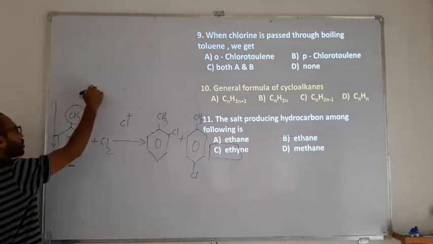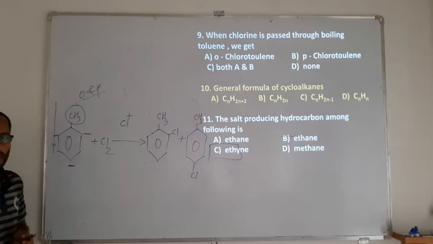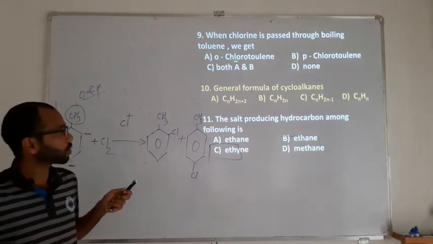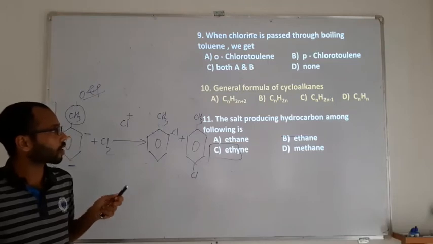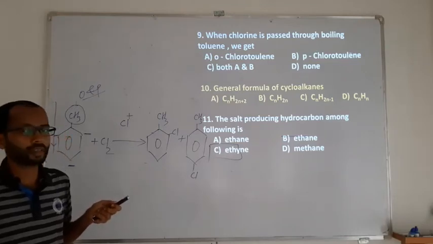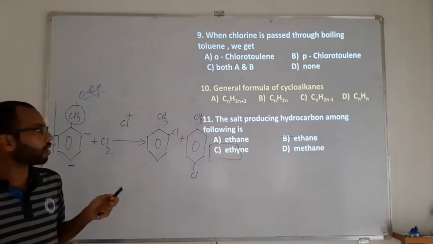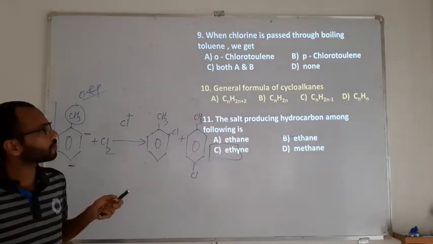Whenever a group directs the incoming electrophile to ortho and para, there are going to be two products. Option A orthochlorotoluene, B parachlorotoluene, C both, and then none. So option C will be the right answer, because both ortho and para are going to be formed.